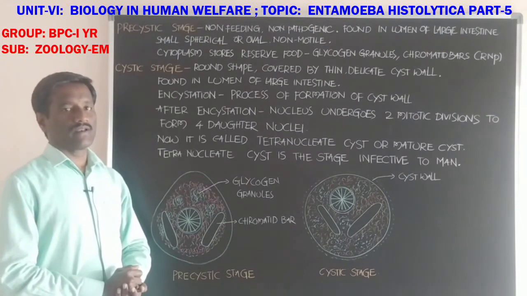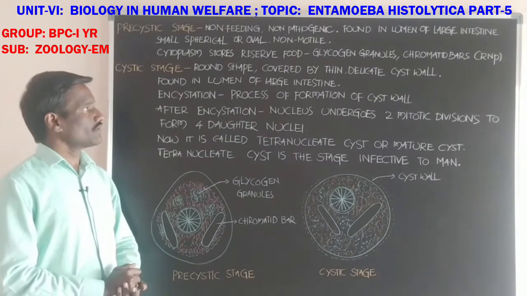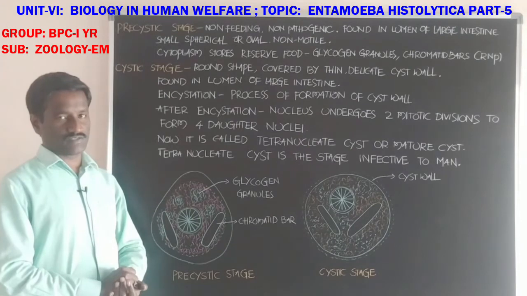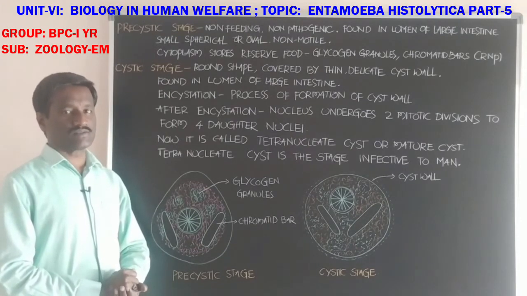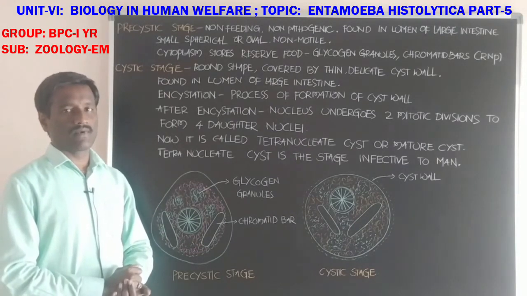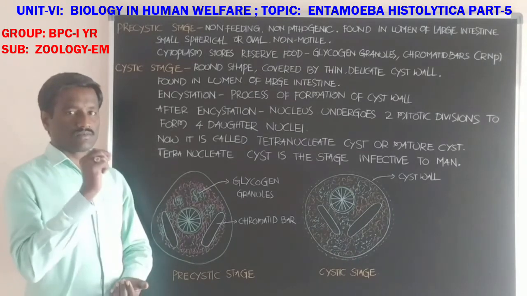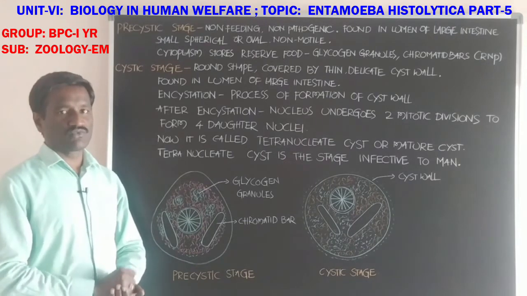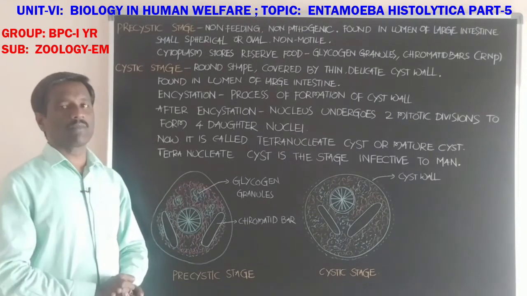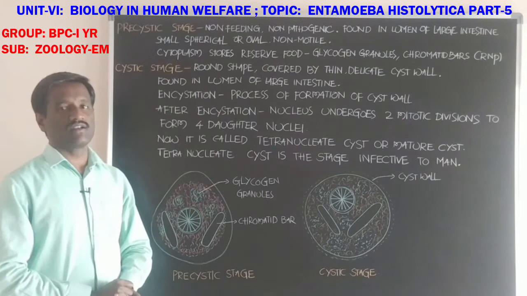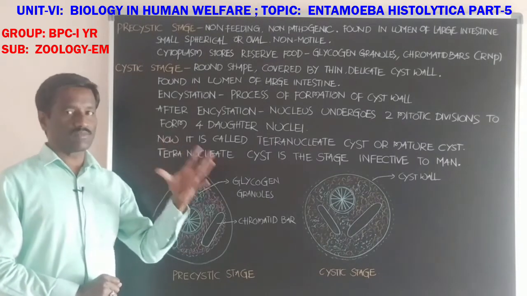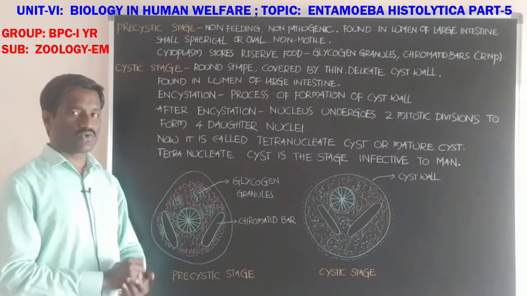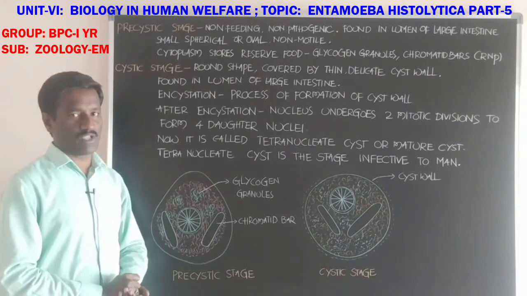Next, characteristic features of the trophozoite stage. In this stage, the food vacuole is with red blood cells, and there is a cartwheel shaped nucleus. These two are characteristic features of the trophozoite stage of Entamoeba.